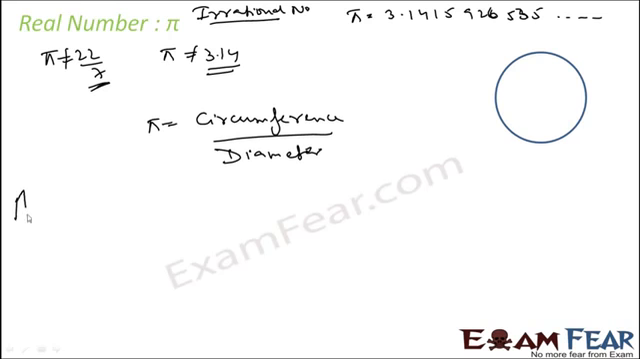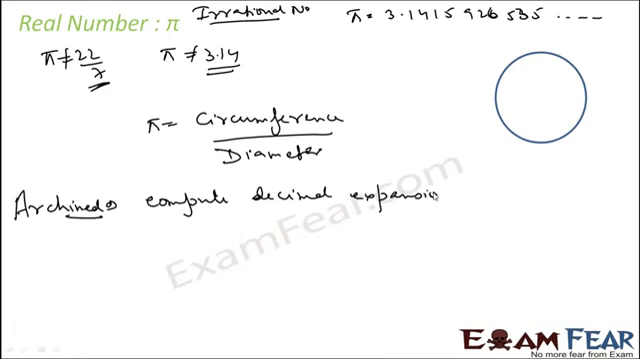And if you see the history of pi, Archimedes was the first to compute the decimal expansion of pi. How will you compute? You take any circle, measure the diameter, measure the circumference, divide these numbers, and you'll get the value of pi. So Archimedes was the first one to compute the decimal expansion of pi.